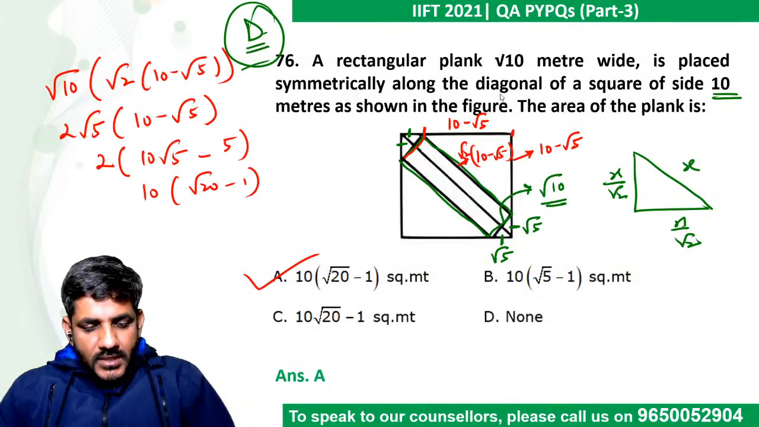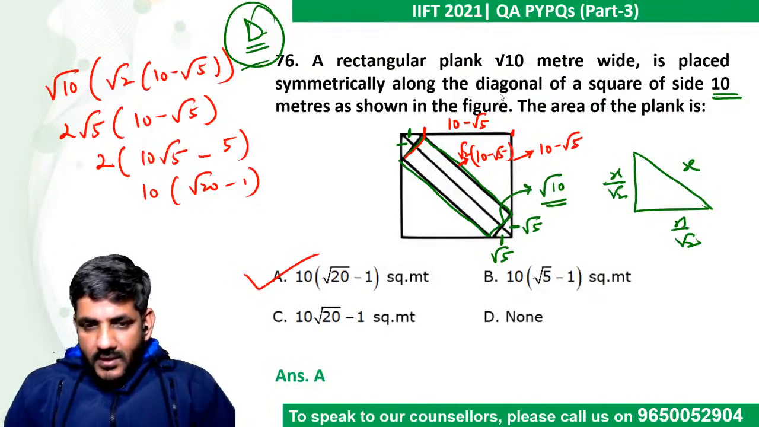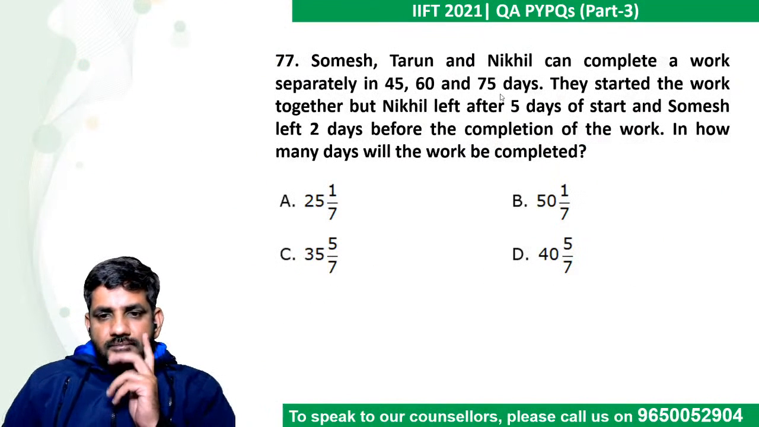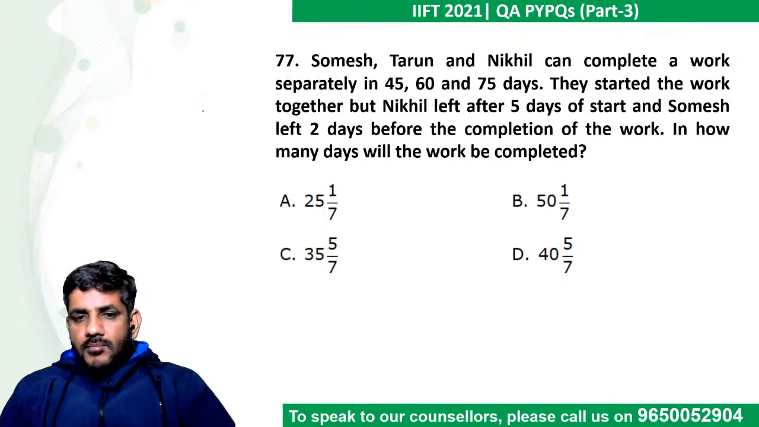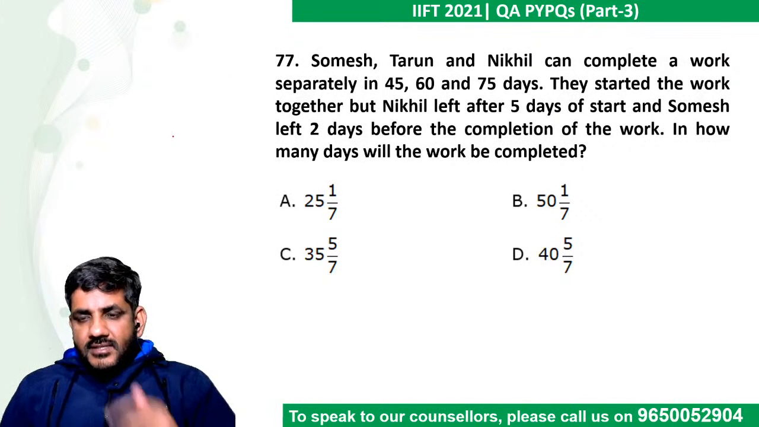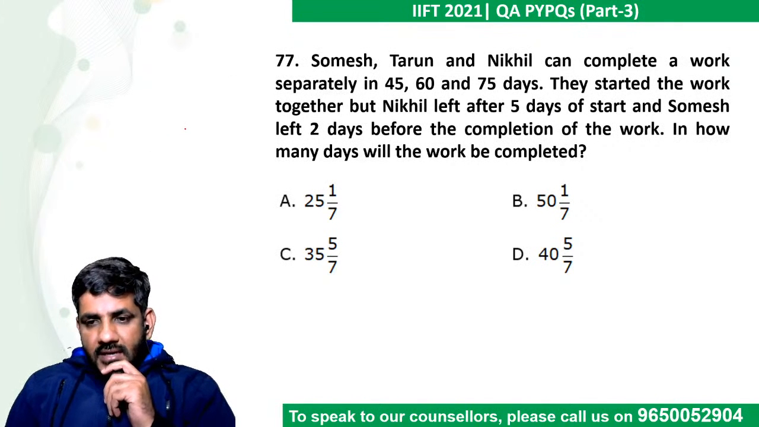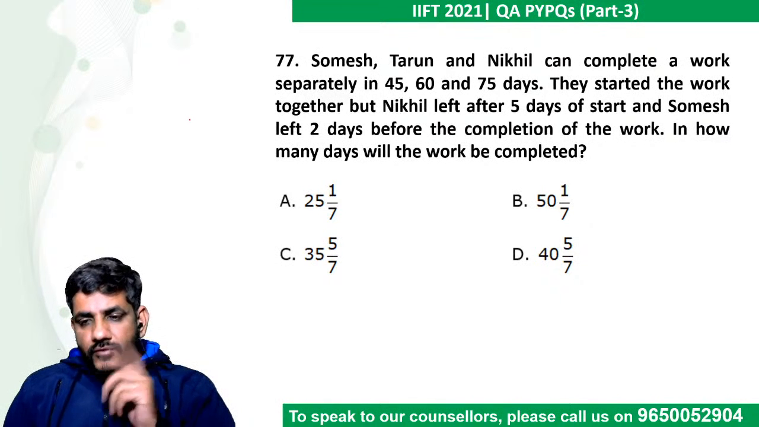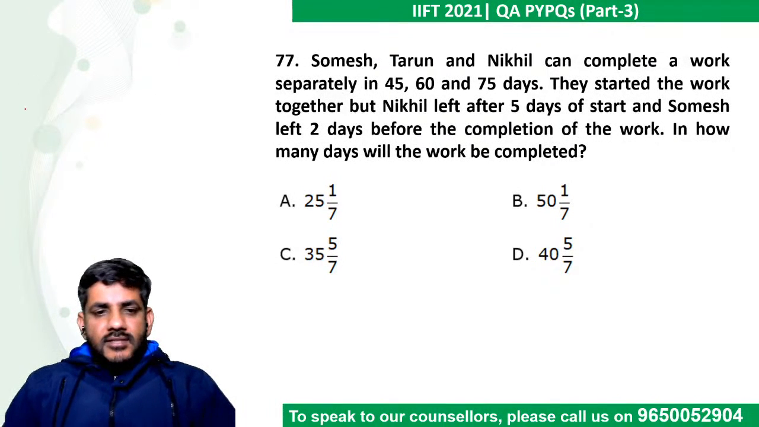ठीक है जी. So very quickly we have to move on to the next one now, that is question number 77. Somesh, Tarun and Nikhil can complete a piece of work separately in 45, 60 and 70. They started the work together, but Nikhil left after 5 days of start. Somesh left 2 days before the completion. In how many days the work can be completed?